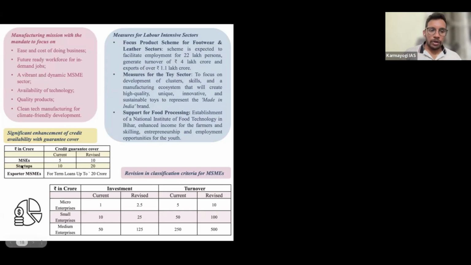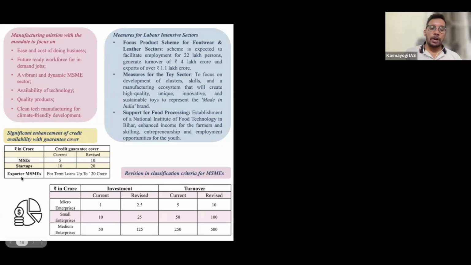So now if some MSME has taken a loan and was not able to pay, until 5 crores government was giving backing support, government was giving guarantee that you give loans up to 5 crore, we will guarantee you. So it is encouraging banks to give loans to the MSMEs. MSMEs also will get the money and they will do the business. Now government has revised that we are going to guarantee up to 10 crores. You give the money up to 10 crores to the MSMEs. We will give you the money if they default. So now it is encouraging banks to give more loans to the MSMEs. So that's how the MSMEs can grow.